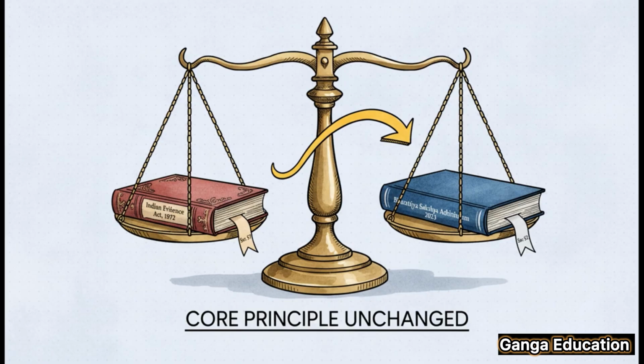Now, under the new Bharatiya Sakshya Adhiniyam, it's Section 52. Here's the most important thing you need to remember for your exams. Nothing has really changed except the number. The core principle, the list of facts, it's all the same. This means all the old case law under Section 57 is still perfectly valid and relevant.